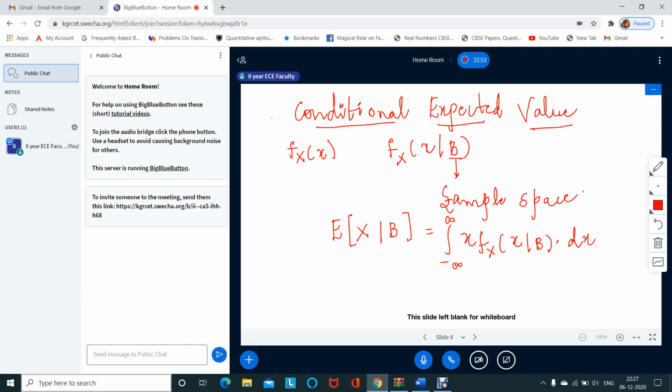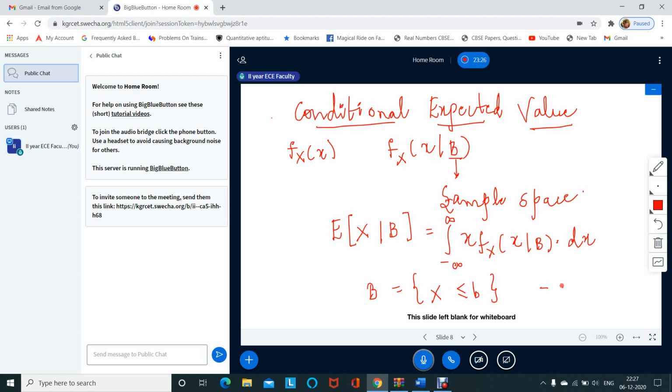Let us go into detail and see what to substitute in place of b. In the previous conditional distribution function discussion, I told you that b is defined as x less than or equal to b.